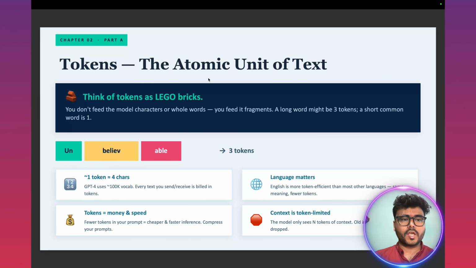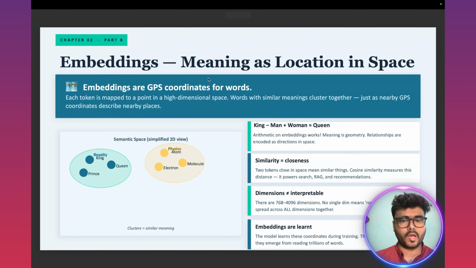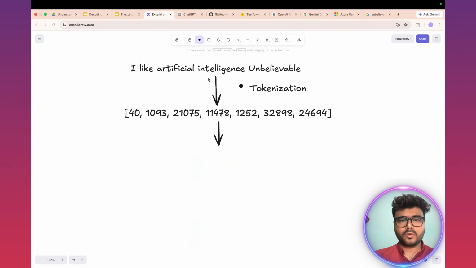Perfect. Now we are able to understand the meaning of tokens. It's time to understand the meaning of embeddings. So let's come over here. As you can see, I have taken an example of the same sentence which we were talking about in our previous video. So the sentence is: I like artificial intelligence, and then unbelievable.